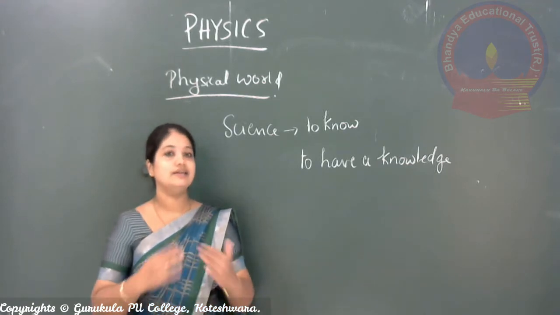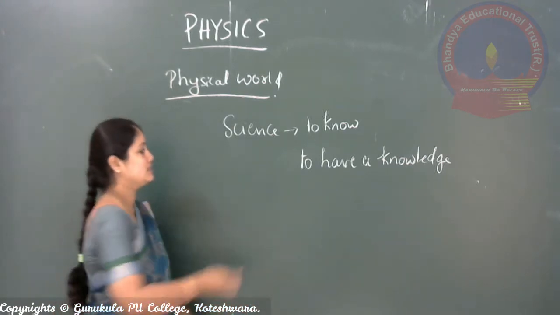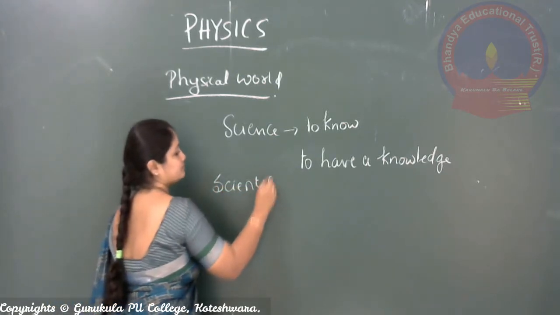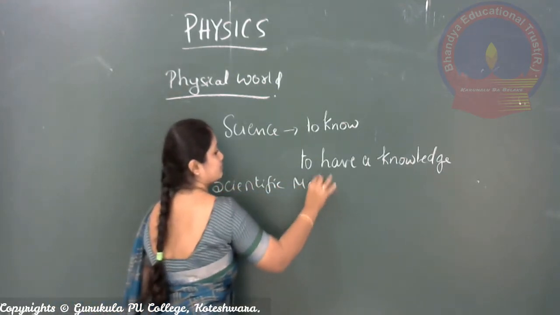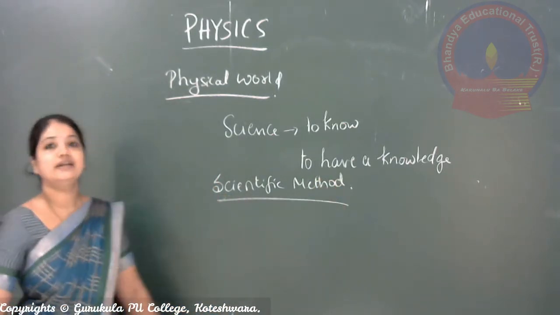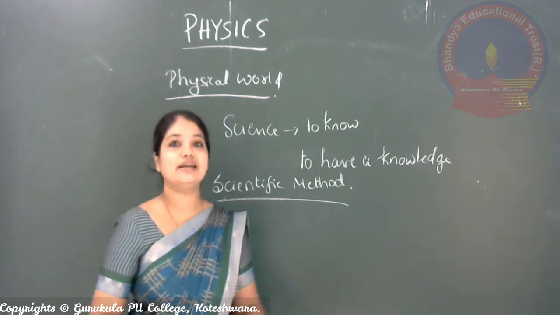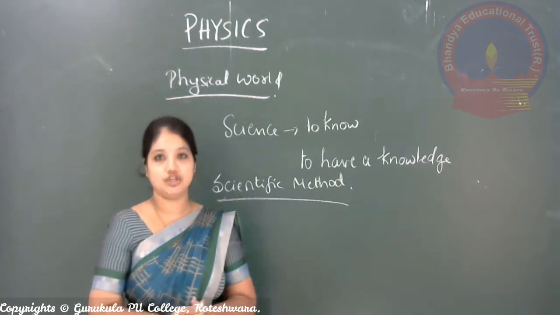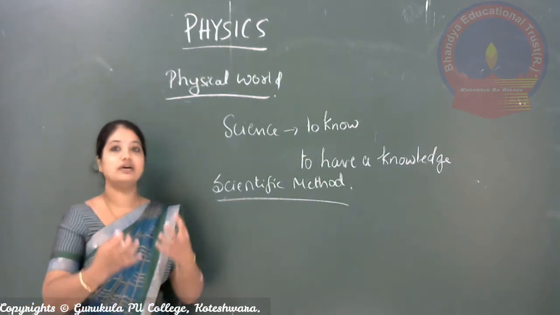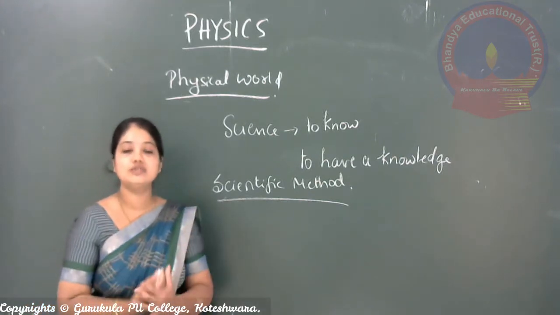Now let us see what the scientific method is. The scientific method is basically your observation. Whatever experiment you have done, you try to observe it.